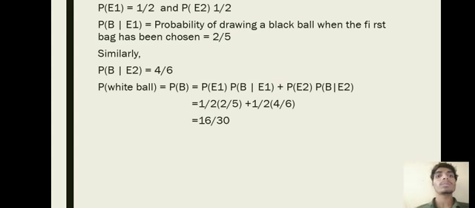Now we can find the probability of getting a white ball, which is equal to the probability of bag 1 into the conditional probability of bag 1 plus the probability of bag 2 into the conditional probability of bag 2, which is equal to 1 by 2 into 2 by 5 plus 1 by 2 into 4 by 6. The resultant is 16 by 30. This is the probability of getting a white ball from bag 1 and bag 2.